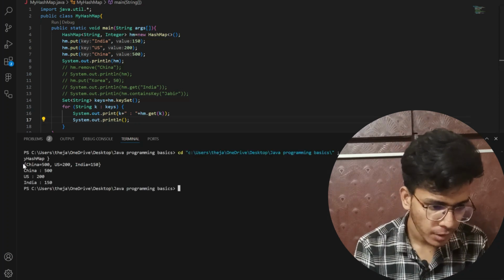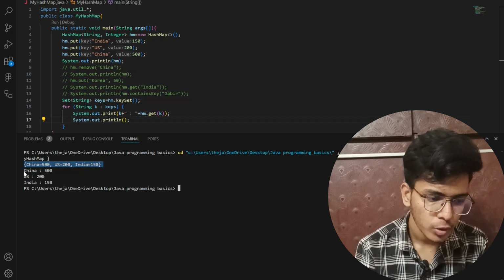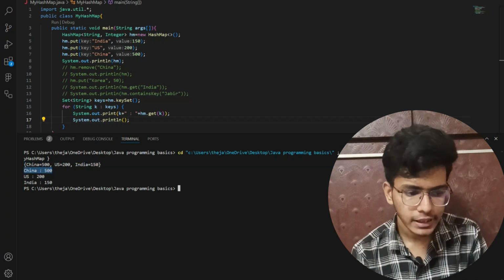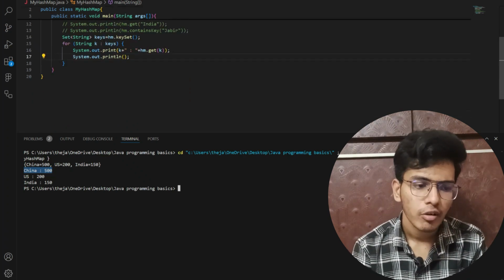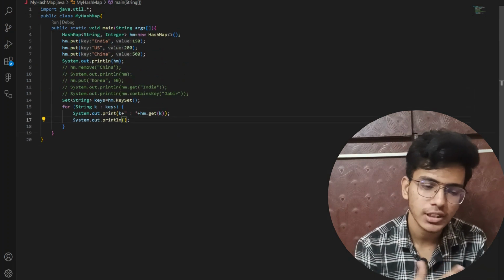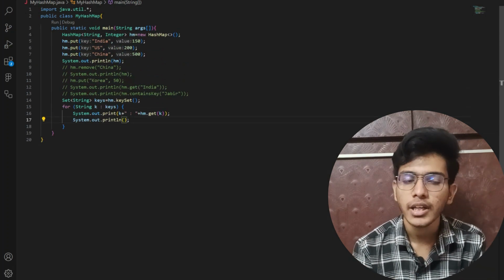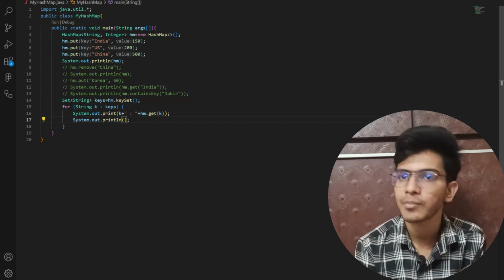So this is my hash map, and if you run a loop, then you will get the output like this. First of all China, key and its value, after key and its value. Like this we will use for each loop, and here you need to remember that the time complexity for this will be big O of 1. Okay, now this is how we perform iterative operations. Now let us talk about some more concepts.